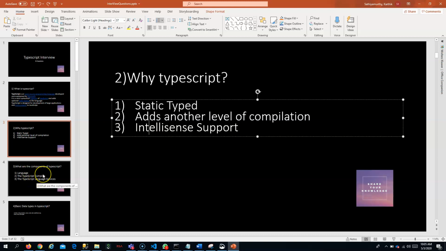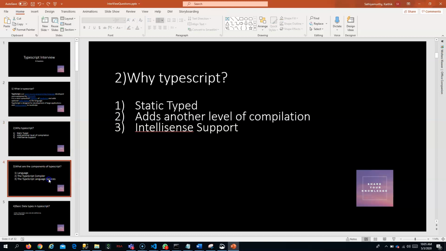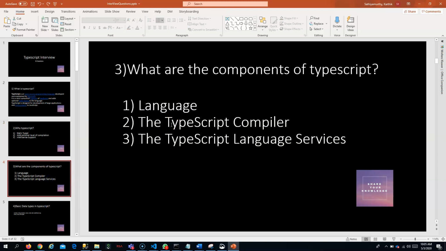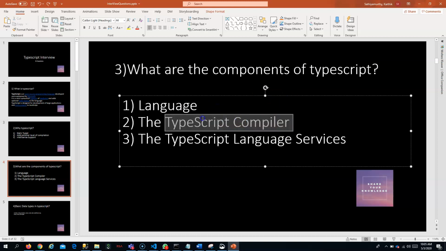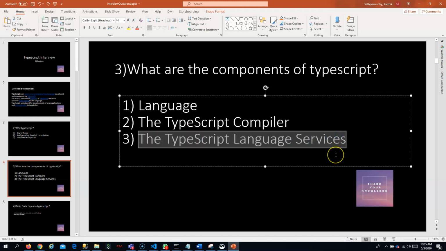Okay, let me move on to the next question. What are the components present in TypeScript? This is an important question. It has three components: the language, the TypeScript compiler, and the language services. The language is the TypeScript syntax. This component has all the syntax, and the TypeScript compiler is for the translation from TypeScript to JavaScript. The TypeScript language services is used by the IDEs for giving that intelligent support.